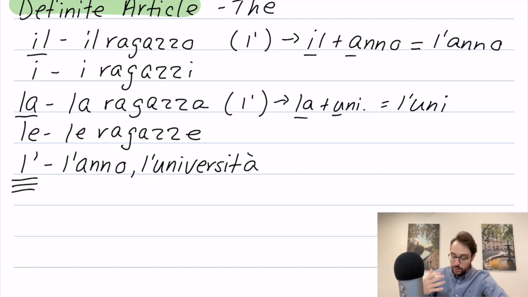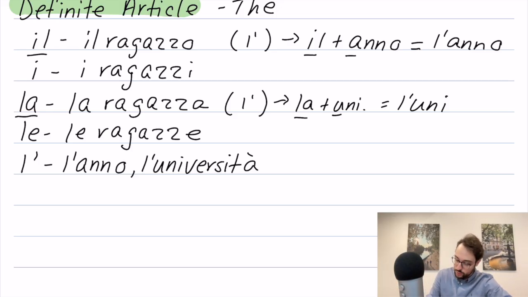I make it a separate article so that we can remember as we are learning, okay, there's 7 articles, but Italians only consider 6. So we're going to look at the final 2 in just a moment, but this is how an Italian would teach it. So I'm going to leave it here in case you find that useful.